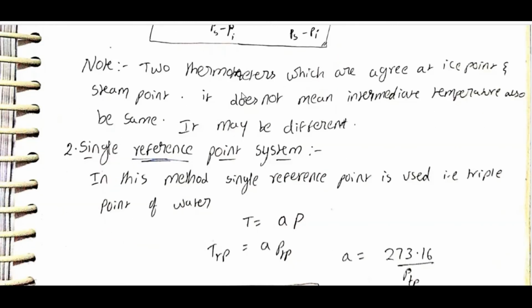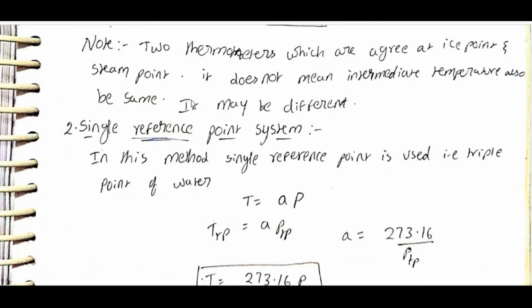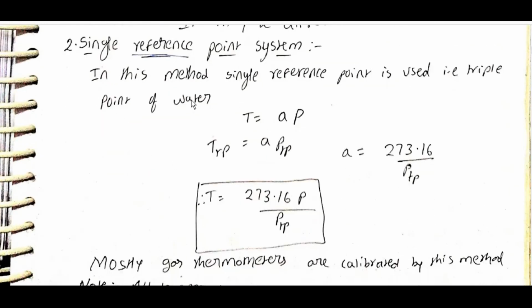Note: two thermometers which agree at the ice point and steam point, it does not mean intermediate temperatures are also the same. They may be different. Single reference point system.